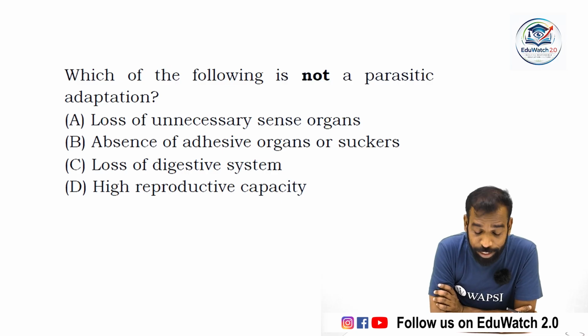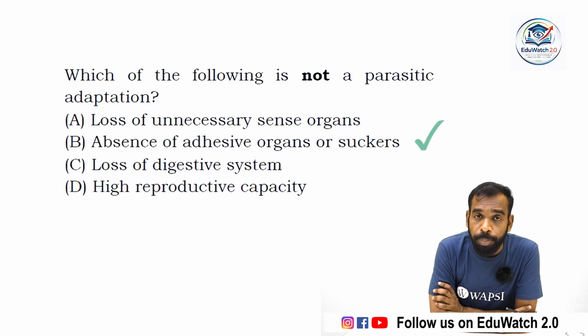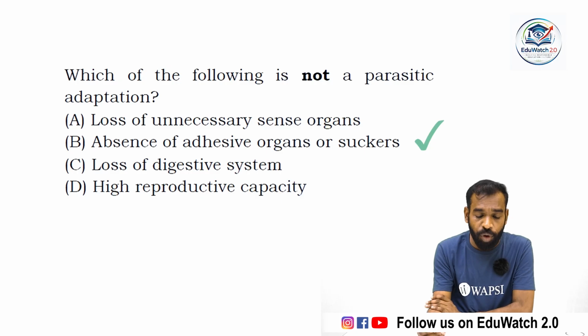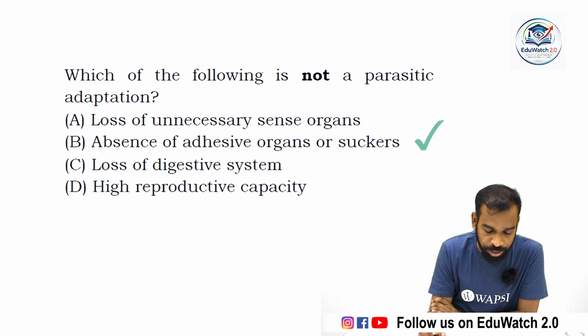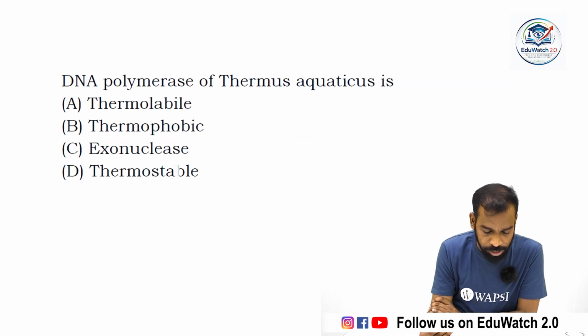Presence of hook and sucker is a parasitic adaptation. Absence of adhesive organs like hook and sucker is not a parasitic adaptation. Move to the next question.